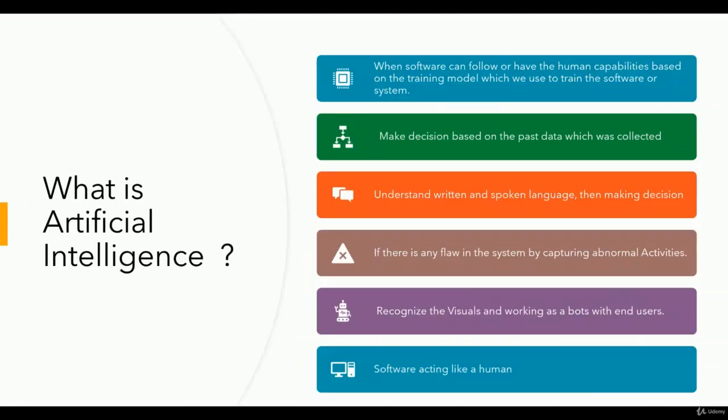What is artificial intelligence? It is when software can follow or have human capabilities based on the training model which we use to train the software or system.